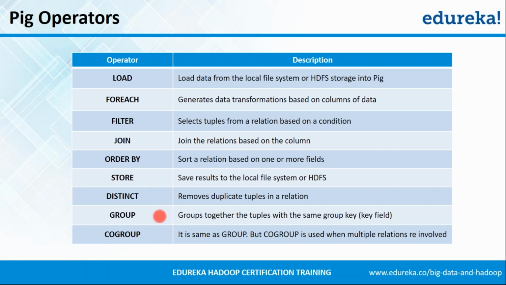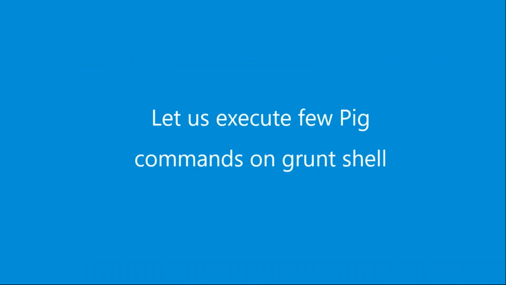Group is to group the data on the basis of a particular field. Co-group is nothing but a join operation between two relations followed by a group operation based on a field. So this is what Twitter used, which we saw in the example before. I hope you are clear with the operators in Pig which are most commonly used. So let's move on to the next slide, and it's time for some practicals.